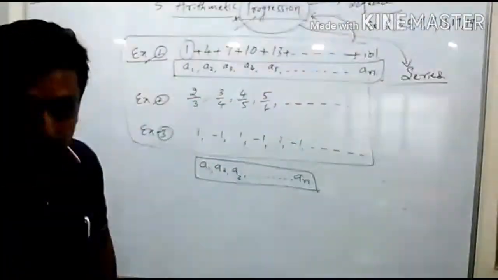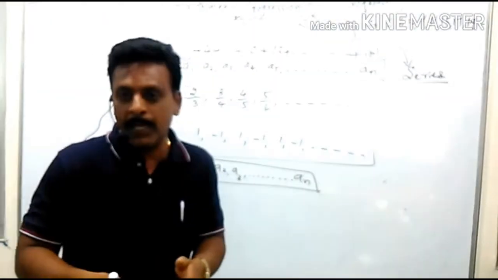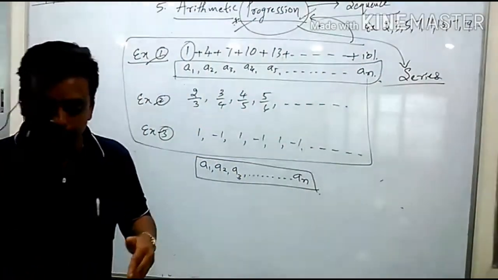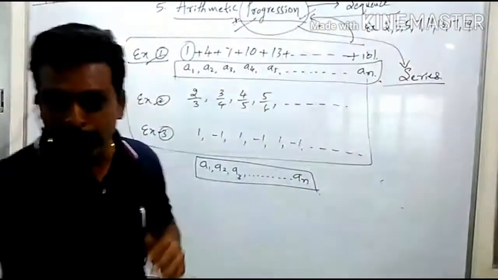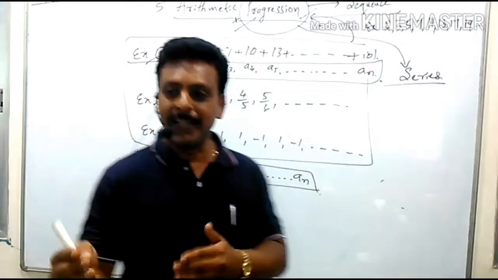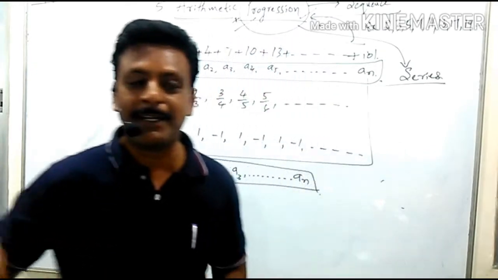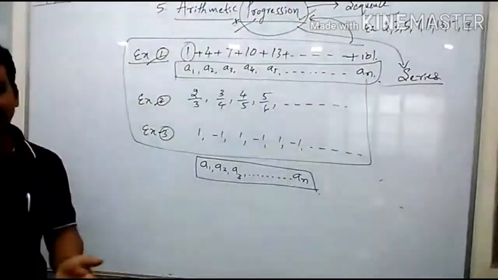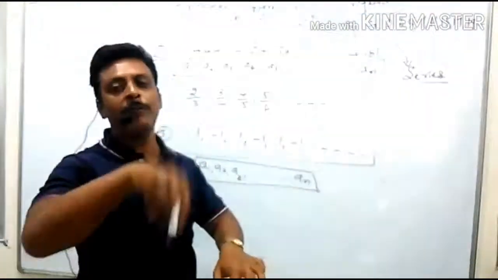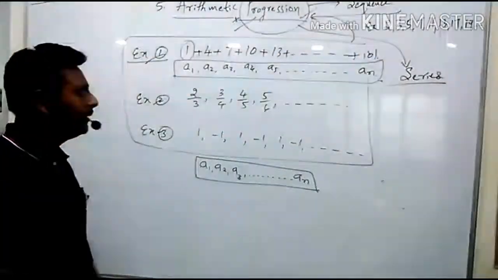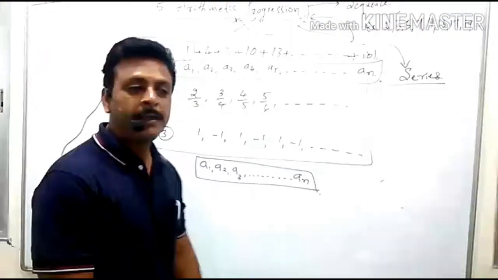Series बनने के लिए terms should be in progression. What we are saying, no, पिताजी बनने के लिए मर्द होना जरूरी है. Similarly, if you want to get the series, the terms should be in progression. If the terms are not in a progression, even though you put a plus sign, it is not a series. Therefore, let me define what is a series.